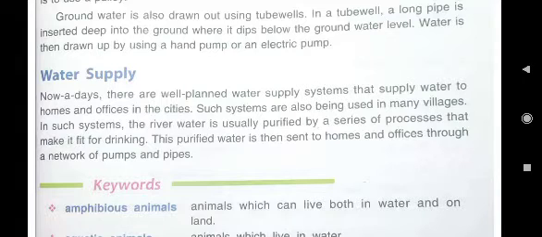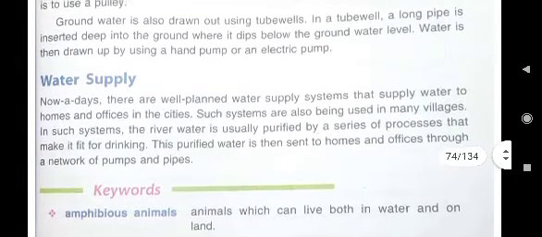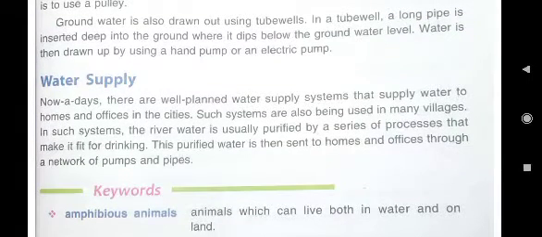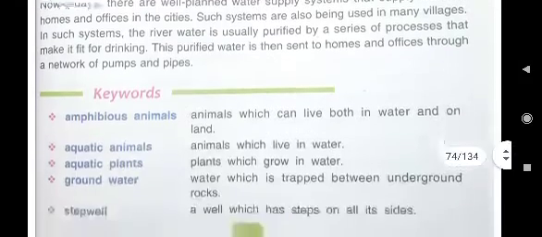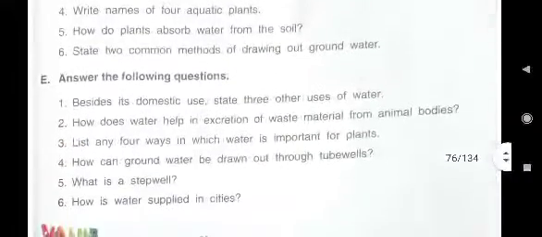Here you can see, in a tube well, a long pipe is inserted deep into the ground where it dips below the groundwater level. Water is then drawn up by using a hand pump or an electric pump. So it is the answer of the 4th question of the E part. Then we will see the 5th question.